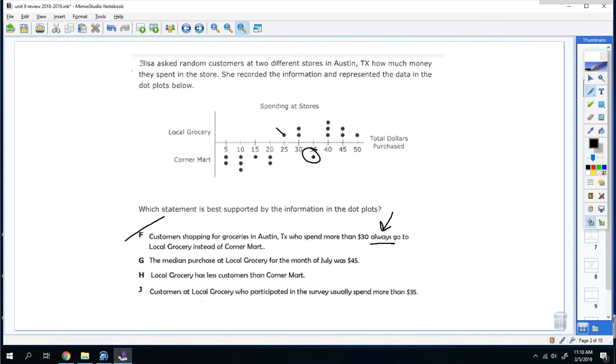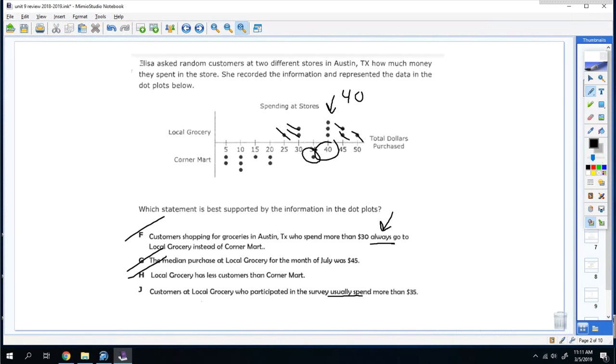Okay, so let's find the median. So the median is 40. So no, it's not 45. So it's wrong. Local grocery has less customers than the Corner Mart. No, they both have 9 customers. So that's wrong. J. Customers at local grocery who participate in the survey usually spend more than $35.